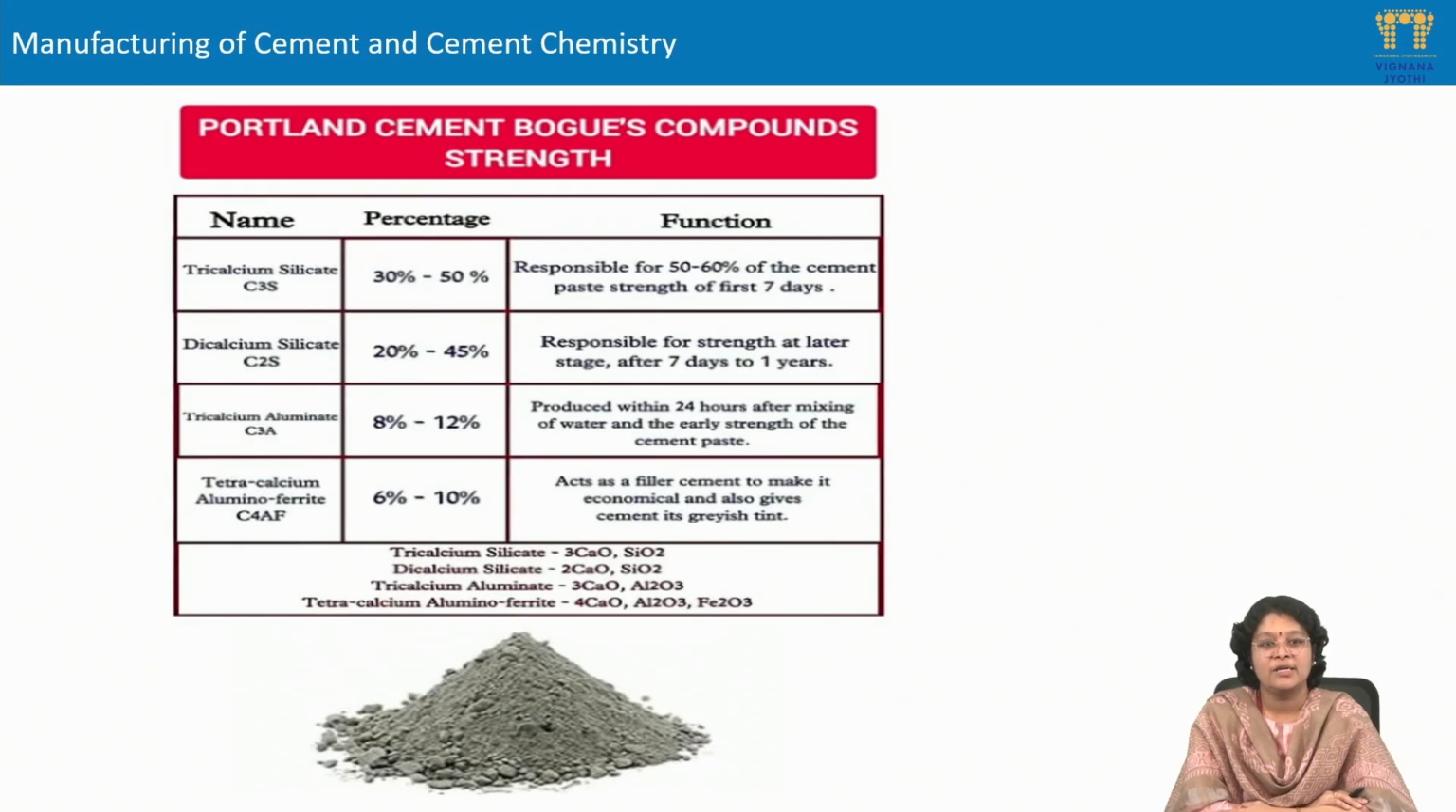Next is the tetracalcium aluminoferrate, in short represented as C4AF, which is present in the 6% to 10%. It acts as a filler in the cement to make it economical, and it also gives the cement its color.